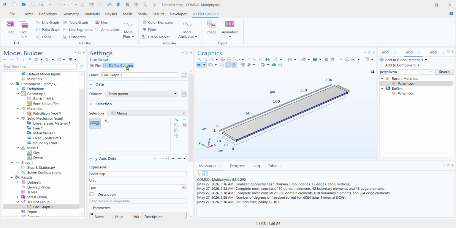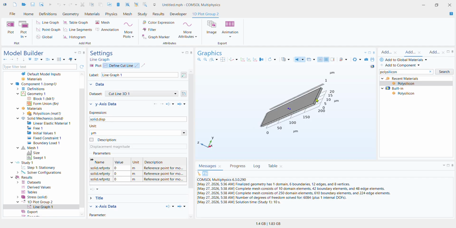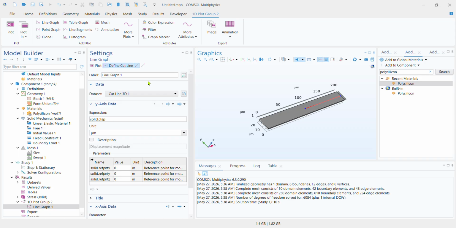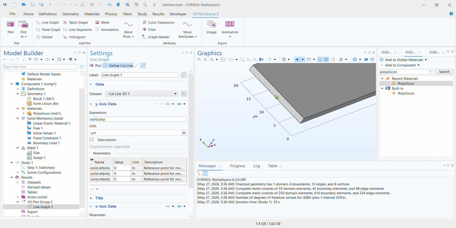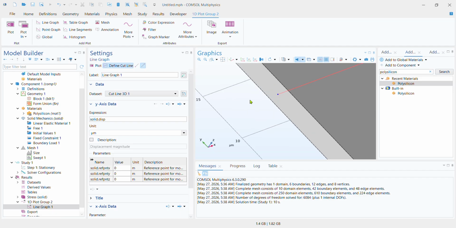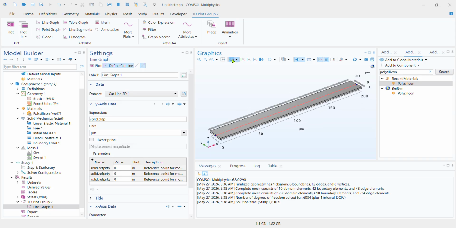But for the case of this study, since we've always defined a 3D cut line, I'm going to define a 3D cut line. It's not going to change anything, but why not? One end of it is going to be at the fixed point, and the other end is going to be at the free end. So this is going to create a cut line which traverses through the section of the cantilever beam.